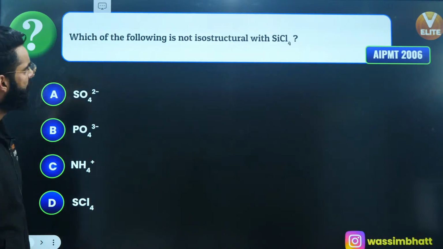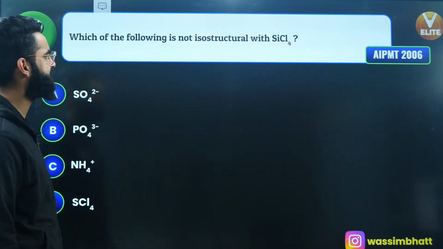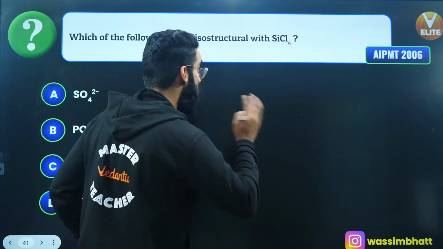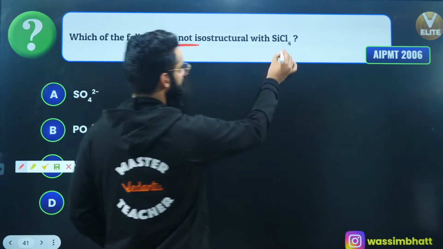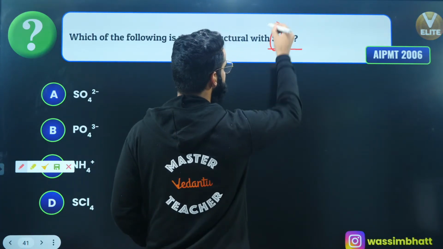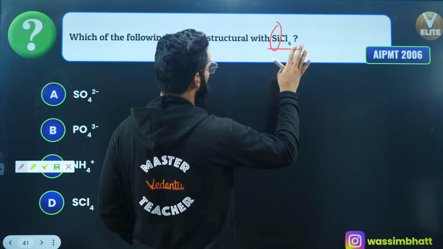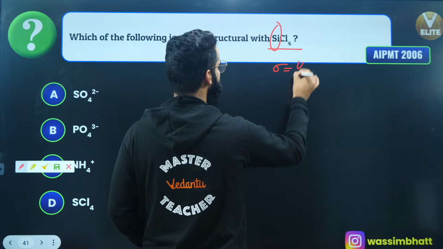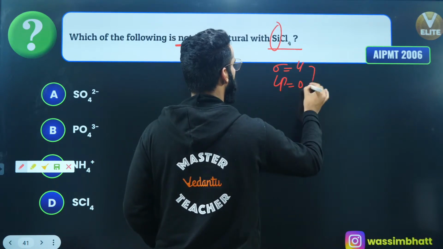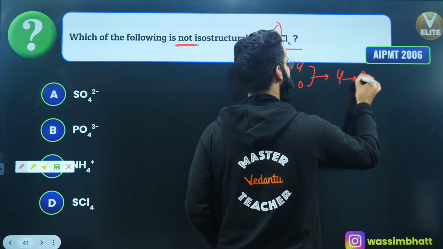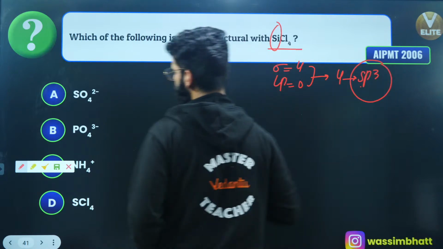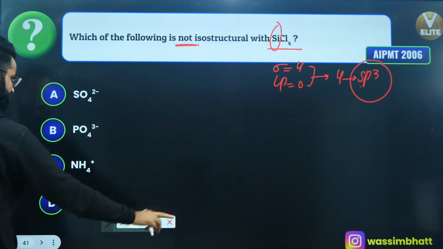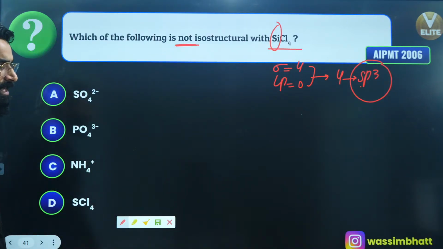Okay, one more. Which of the following is not isostructural with SiCl4? Be careful with this. Not. SiCl4. Silicon comes in the carbon family. The carbon family has 4 valence electrons, and it is using all these 4 valence electrons to form 4 sigma bonds. So no lone pair on the central atom. 4 plus 0, steric number is 4. Hybridization is sp3. I need to say which of the following species does not have sp3 hybridization.